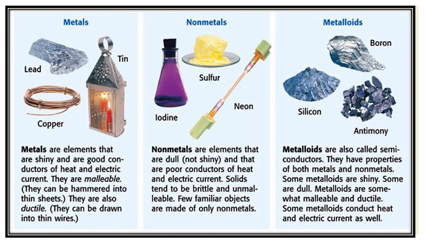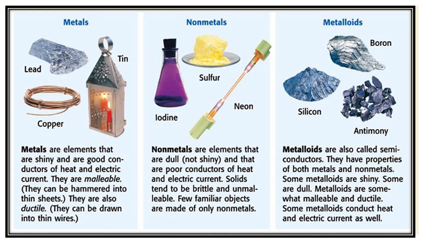Now students, first we will see the metals, like lead, tin, copper. Metals are elements that are shiny and are good conductors of heat and electric current. They are malleable, that means they can be hammered into thin sheets. They are also ductile, that means they can be drawn into thin wires. Non-metals are elements that are dull, not shiny, and are poor conductors of heat and electric current. Solids tend to be brittle and unmalleable. Few familiar objects are made of only non-metals.